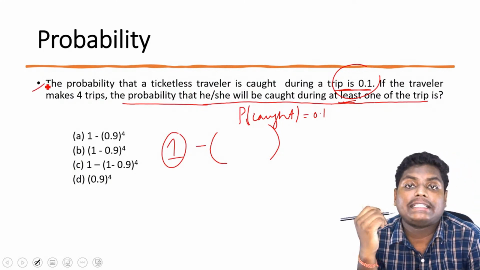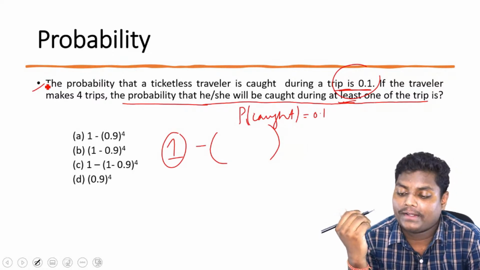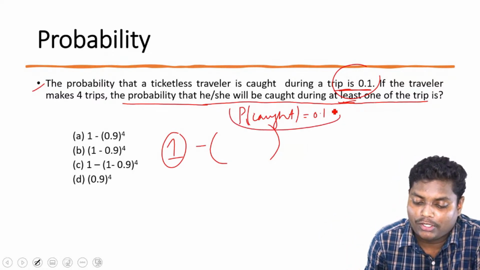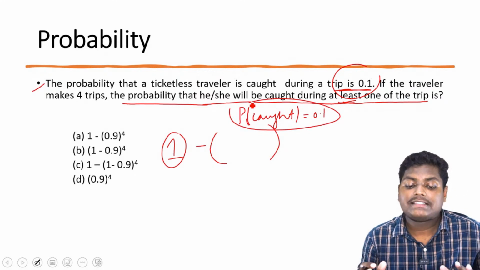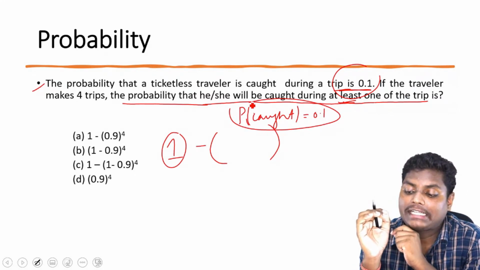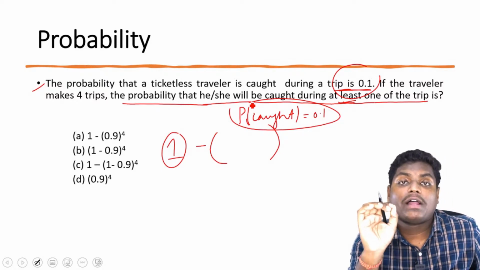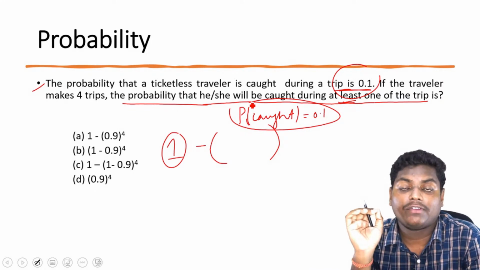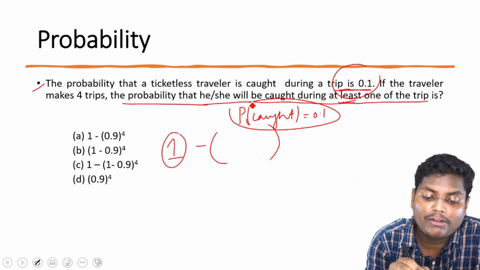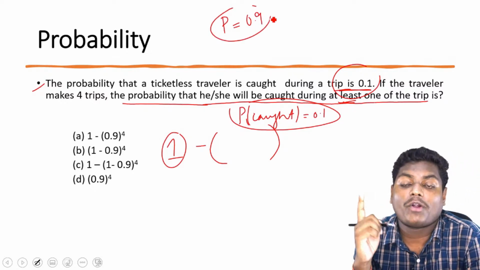Now focus on this question. The probability that a ticketless traveler is caught during a trip is 0.1. So the probability of getting caught is 0.1. Now what is it asking? It is asking the probability that he or she will be caught at least once in the trips. So it will be 1 minus the probability of not getting caught in a particular event. What is the probability of not getting caught? It's 0.9. If getting caught is 0.1, not getting caught is 0.9.